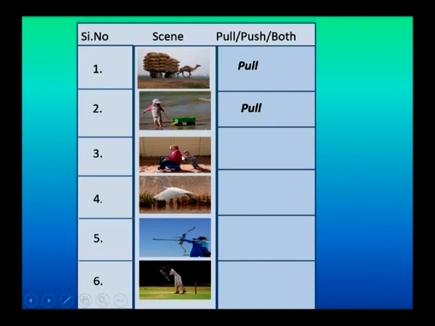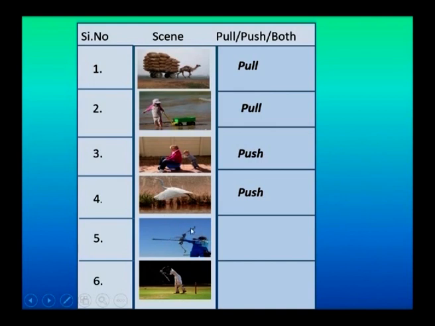And the third example, observe here children, the boy is pushing his mother who sat on the toy rider. To move his mother, he has to push her. So here, push action is involved. Come to the fourth example. Here the bird is going to fly. To fly, the bird has to push the air in a downward direction with its wings. So in this action also, push is involved.